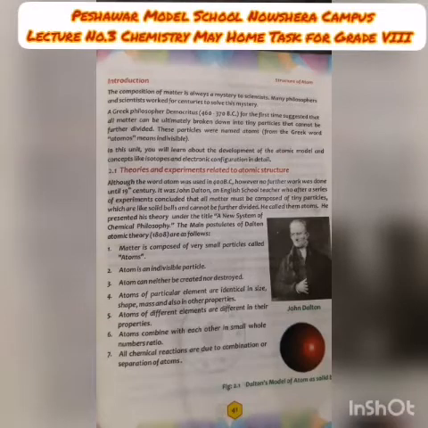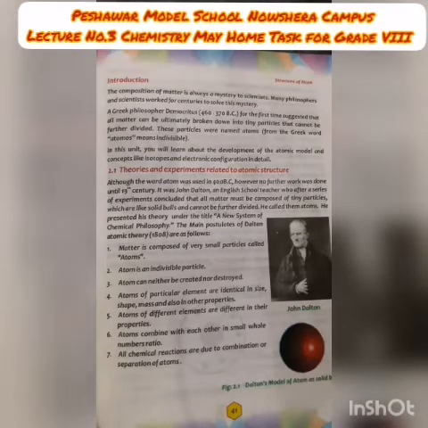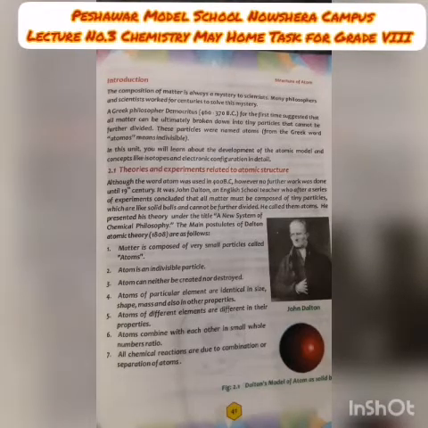Let's take an example of burning. If we burn wood, the wood is converted into small black particles, which we call ash. Then we say that we have destroyed the atoms, because the mass of the wood is larger compared to the ash. But this is not the reality. We cannot destroy an atom. The atom is just converted from one form into another form. When we burn wood, it is converted into ash, carbon dioxide, and water vapors. We are not able to create or destroy an atom. It just converts from one form into another form.